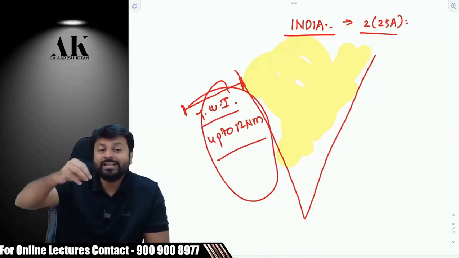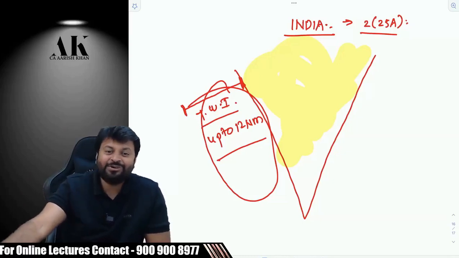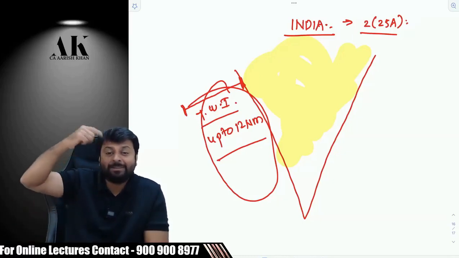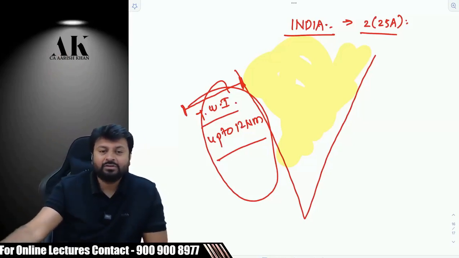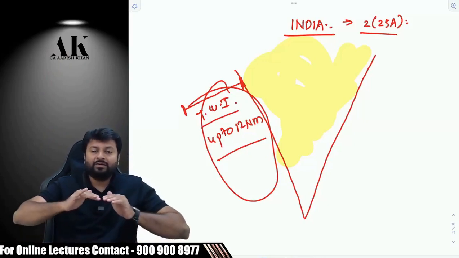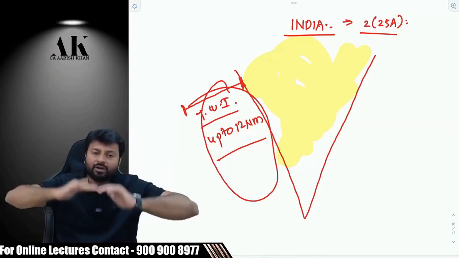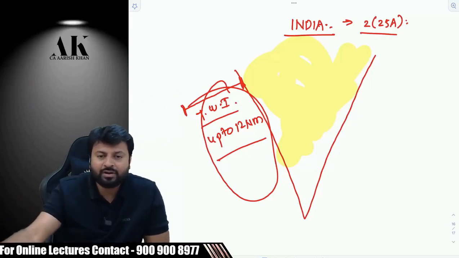So from where they are earning income? From land? From sea? No. Their activity is happening in the airspace. Are you able to understand that? So that income will also be subject to tax in India. If your activity of airspace is above the landmass or above the 12 nautical miles of territorial waters of India, that will also be called as a part of India.